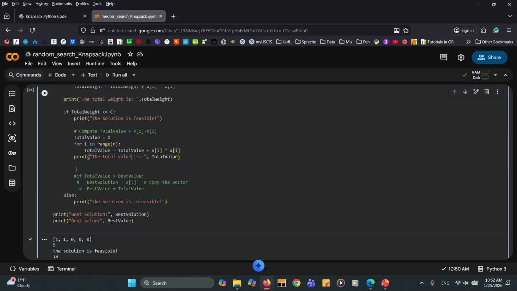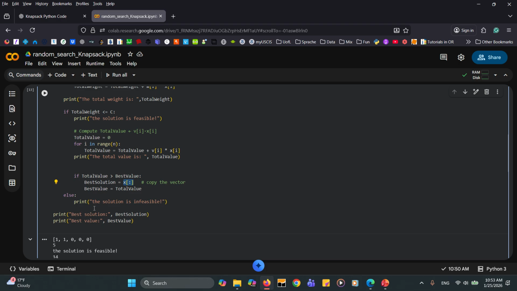And then this is the last part that we want to check, so I'm going to make them like this. So if the total value is better than the best value, so the best solution, we are going to copy the solution into the best solution, and then the best value is going to be the total value. Okay, so I have a comment here that this is going to copy the vector here, which is the list that we have, which is the best solution.